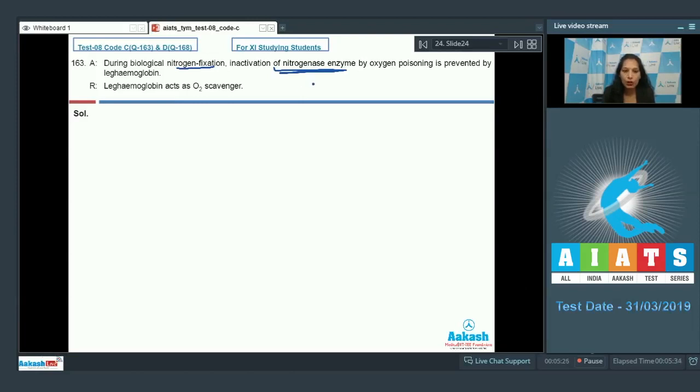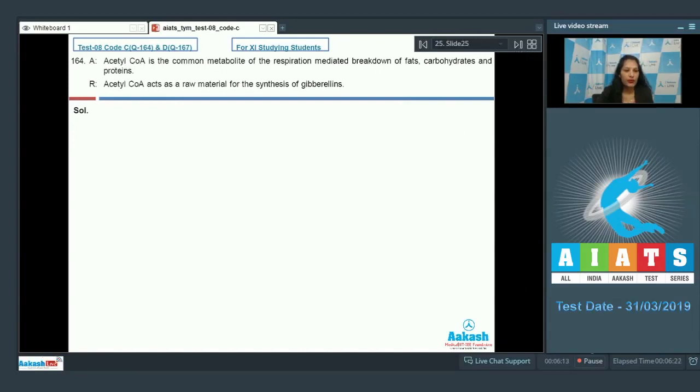Why does this leghemoglobin prevent it? Because leghemoglobin acts as oxygen scavenger. Reason is the correct explanation of the assertion. When you are confused between option number 1 and 2, you can put 'because' to make continuation with the reason. See here, inactivation of the nitrogenase enzyme by oxygen poisoning is prevented by leghemoglobin because leghemoglobin acts as oxygen scavenger. So reason is the correct explanation of assertion. So the correct option for the given question is option number 1. Let's move to the next question.